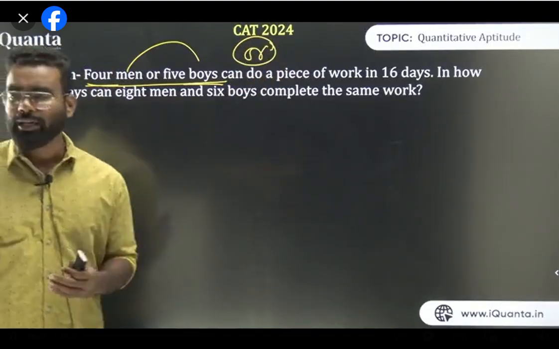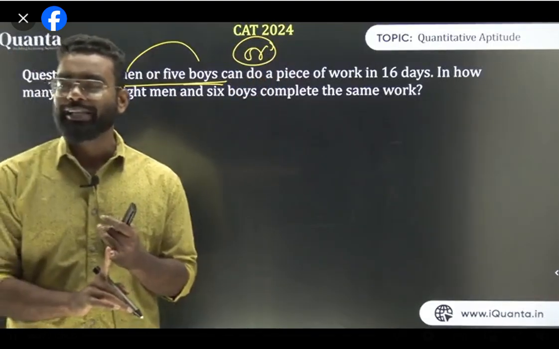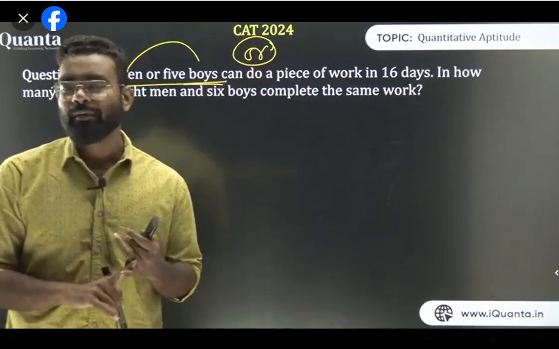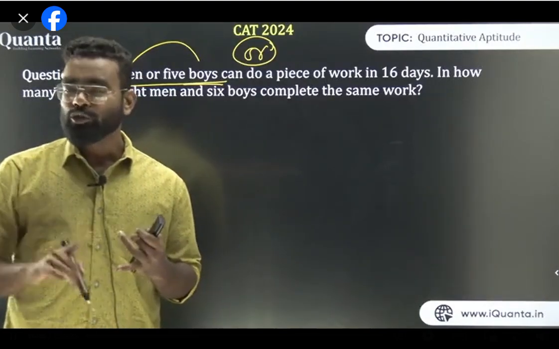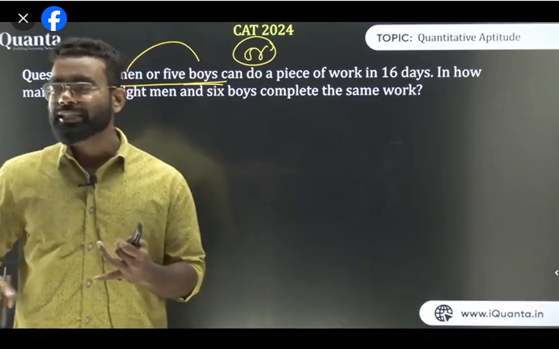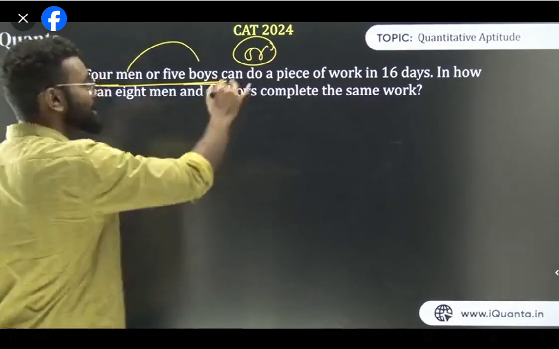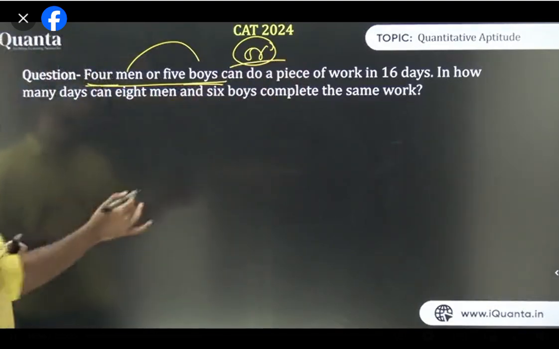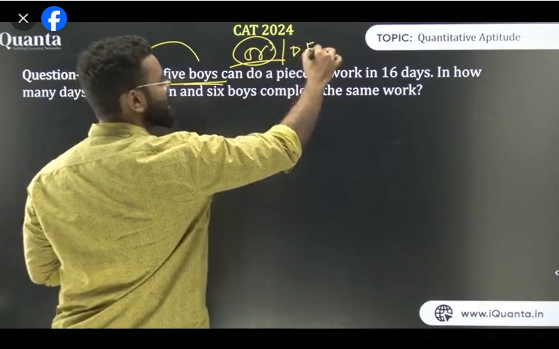तो मैं हर एक question को अलग अलग करूँगा. पहले वाला हम लोग क्या question था? All those questions are based on MDH. These questions are basically based on OR. So we will discuss all this chapter. We'll divide it into different subtopics. First one is MDH. This one is questions based on OR. So 5 men or 5 with different efficiency.